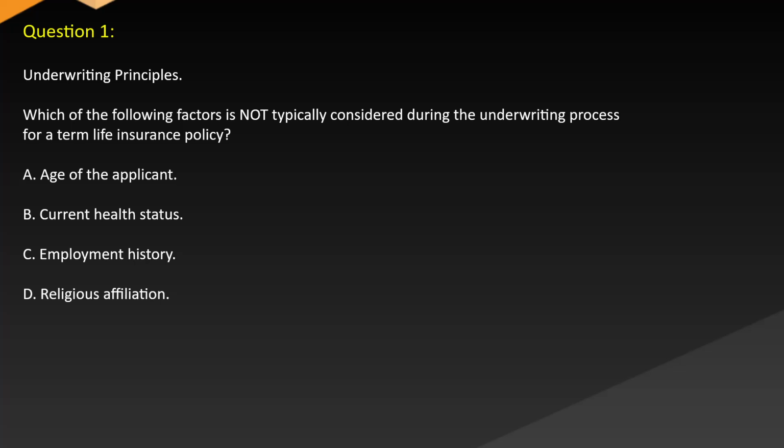Question 1. Underwriting principles. Which of the following factors is NOT typically considered during the underwriting process for a term life insurance policy? A. Age of the applicant. B. Current health status. C. Employment history. D. Religious affiliation.